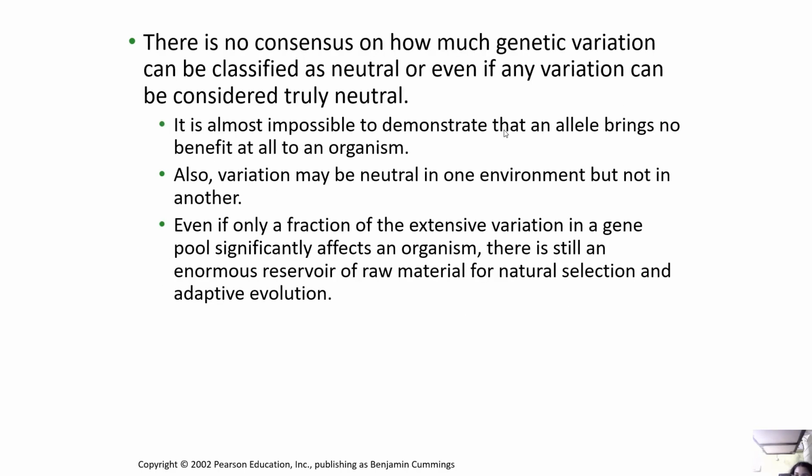And there is no consensus on how much genetic variation can be classified as neutral, or even if any variation can be considered truly neutral. It is almost impossible to demonstrate that an allele brings no benefit at all to an organism. Also, variation may be neutral in one environment but not in another. So, even if only a fraction of extensive variation in a gene pool significantly affects an organism, there still is an enormous reservoir of raw material for natural selection and adaptive evolution.